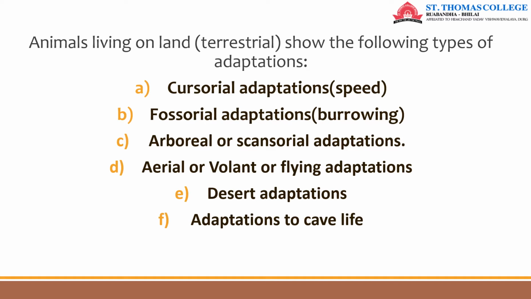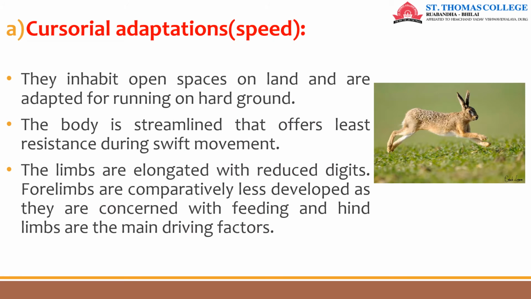First is cursorial adaptation, which is related to speed. Fossorial adaptation is related to burrowing habit. Arboreal or scansorial adaptation. Then aerial or volant or flying adaptation. Then desert adaptations and adaptations to cave life. So coming to cursorial adaptations.